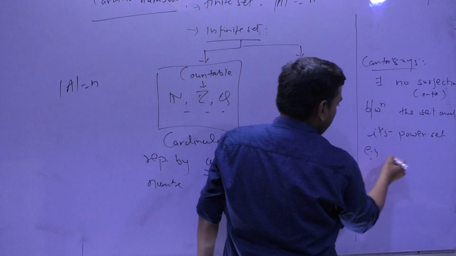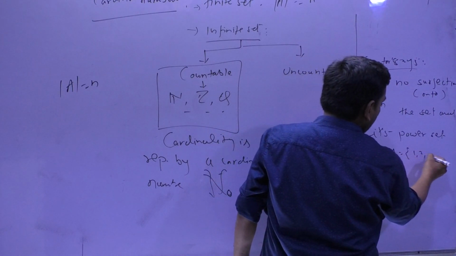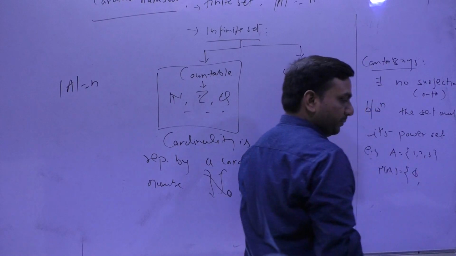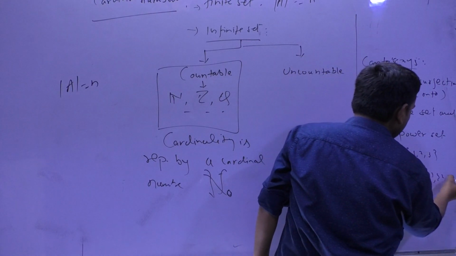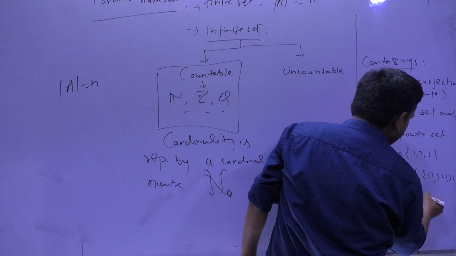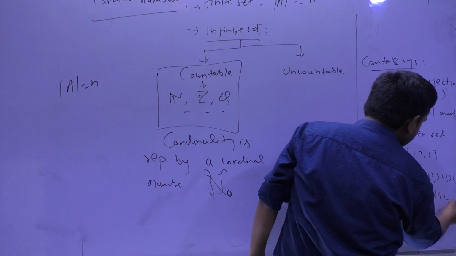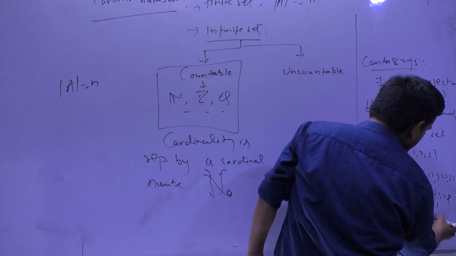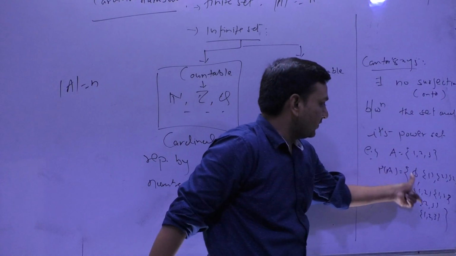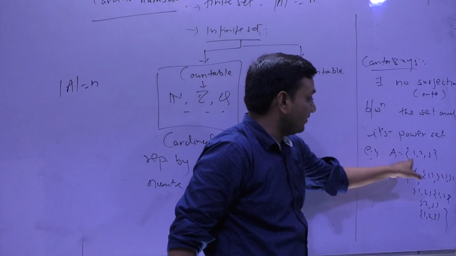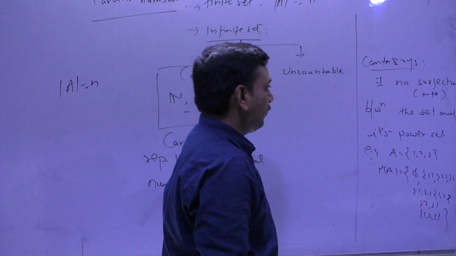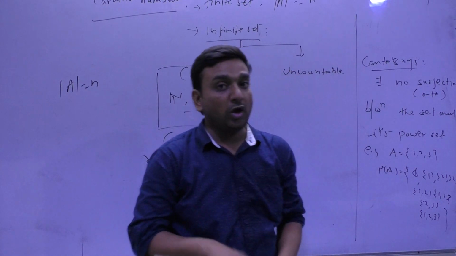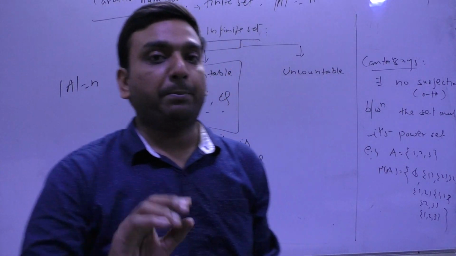For example, if A is {1, 2, 3}, what will be the power set of A? The empty set, {1}, {2}, {3}, maybe {1, 2}, maybe {1, 3}, maybe {2, 3}, and {1, 2, 3}. This is the collection of all subsets of A. What Cantor says is that between A and P(A) there cannot be a surjective map.